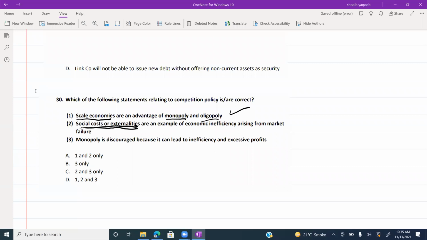So this is correct. Social cost will create economic inefficiency. Third one is monopoly is discouraged because it can lead to inefficiency and excessive profit. So all of the three statements are correct.